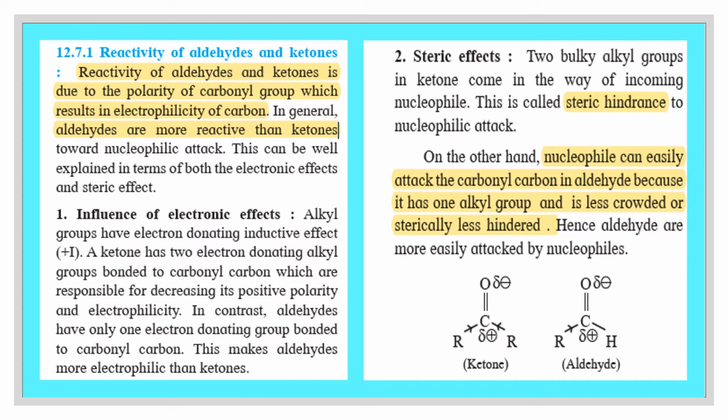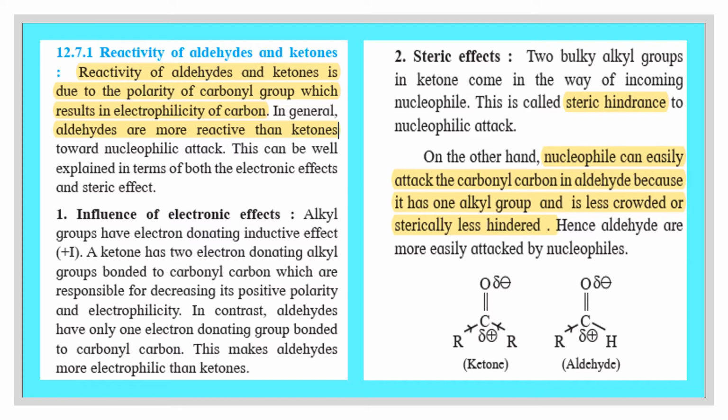Second factor, steric effect. We know in ketones, two bulky alkyl groups are present. So they will make a hindrance for the attack of the incoming nucleophile. This is called steric hindrance to nucleophilic attack.